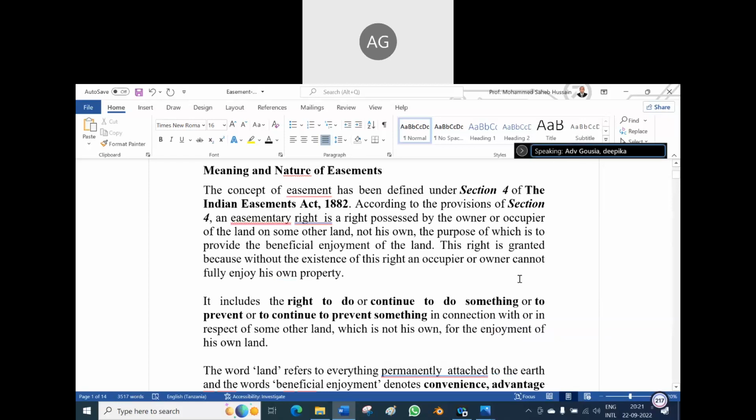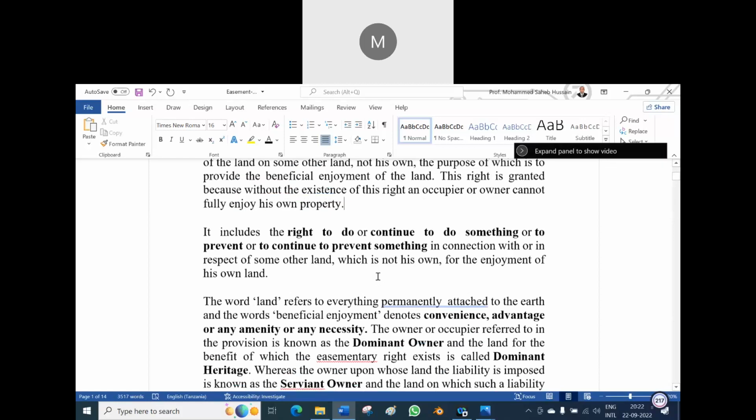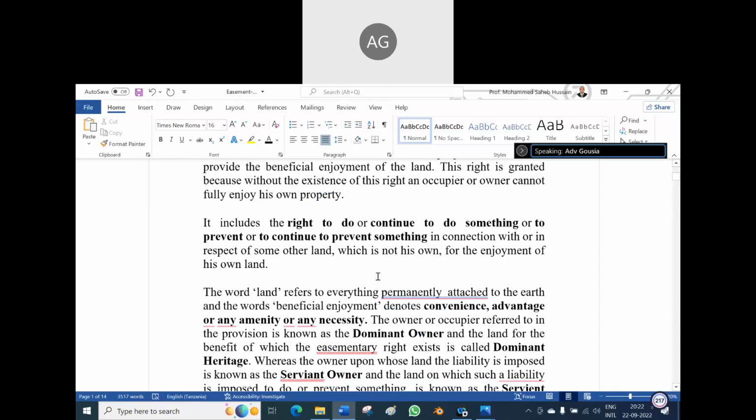Easement right, sir. This right is granted because without it, an occupier or owner cannot fully enjoy his own property. Suppose there is no pathway, there is no way to go to his property. How could he enjoy the property? Sir, every time he would have to board a helicopter and land vertically in his land. Is it? No, sir. Then the path should be given.